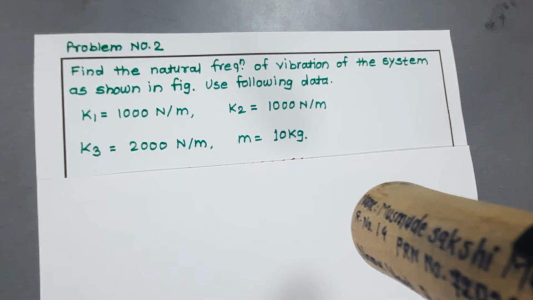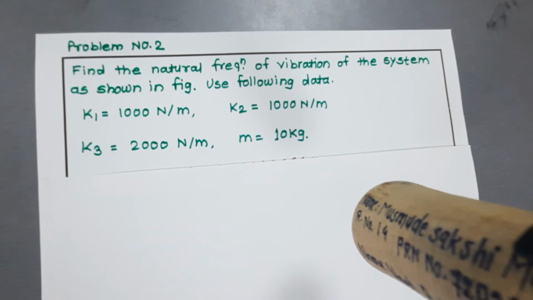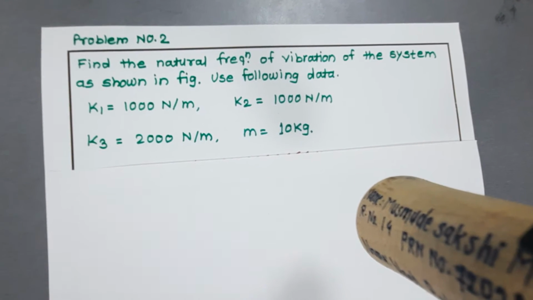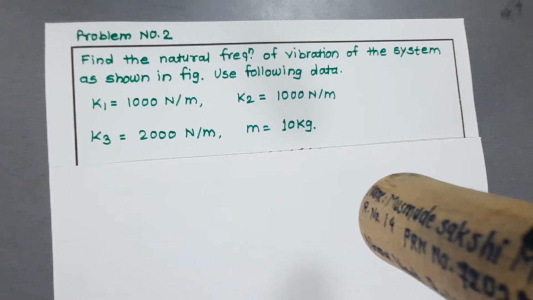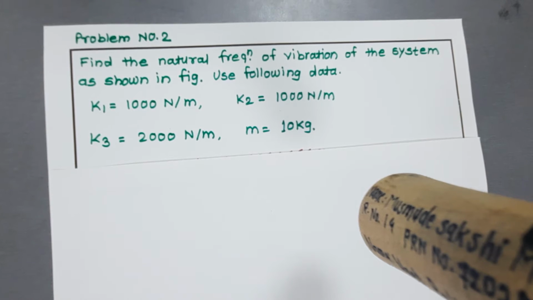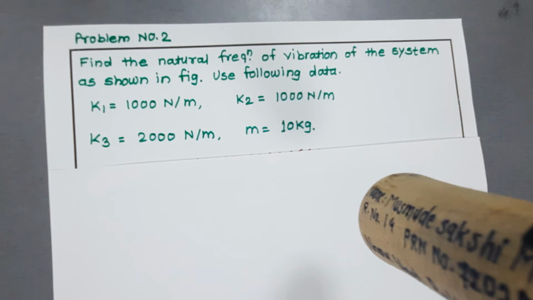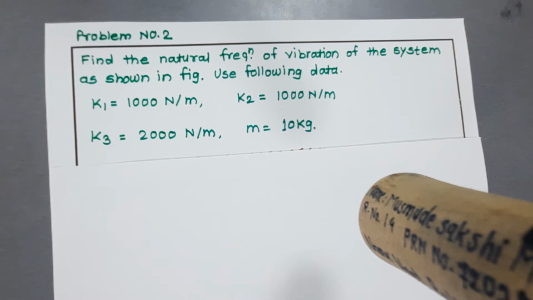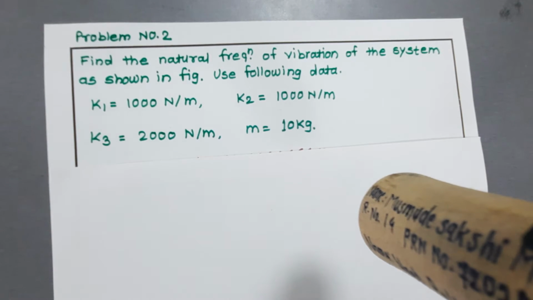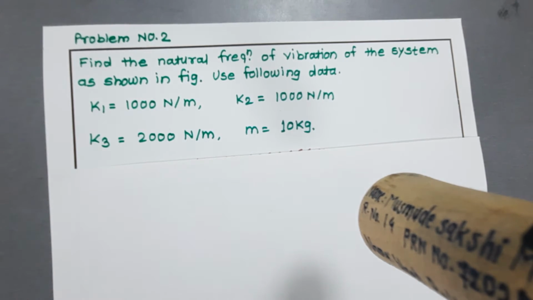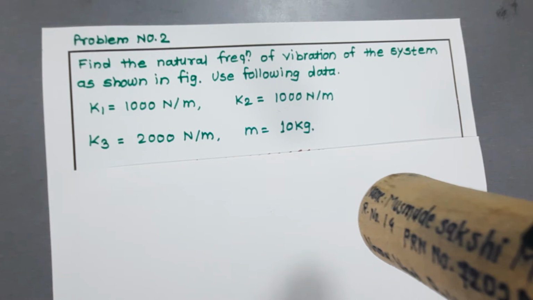Find the natural frequency of vibration of the system as shown in figure. Use the following data: K1 is equal to 1000 Newton per meter, K2 is equal to 1000 Newton per meter, K3 is equal to 2000 Newton per meter, and M is equal to 10 kg. That means spring stiffness K1, K2, K3 values are given and mass M value is also provided here.